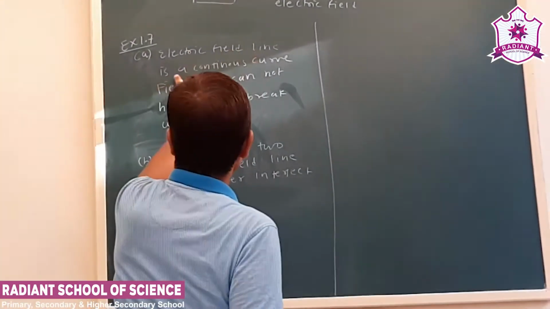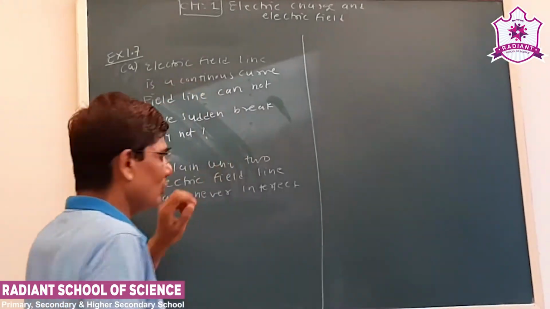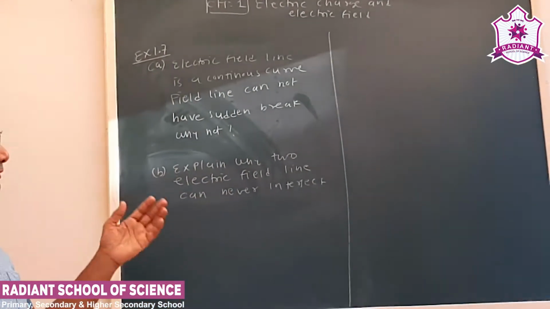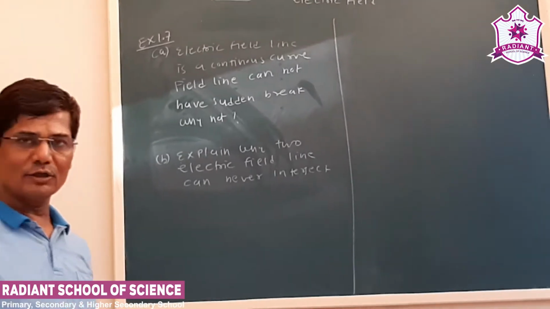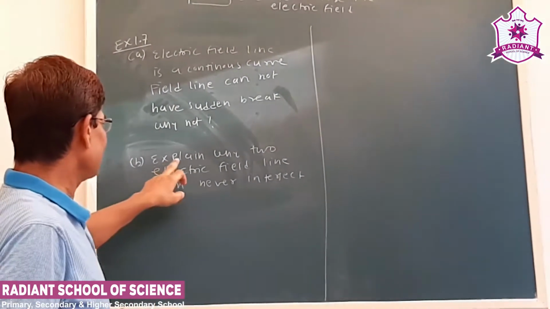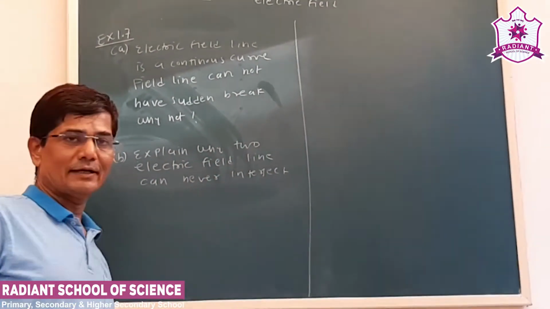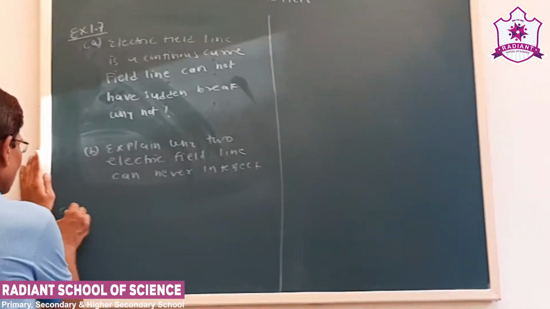Electric field lines is a continuous curve. Field line cannot have sudden break. Why not? Or we want to say why the electric field line is a continuous curve, why it cannot have a break. And the second part of the question is explain why two electric field lines can never intersect. Now see the first answer of the first part.